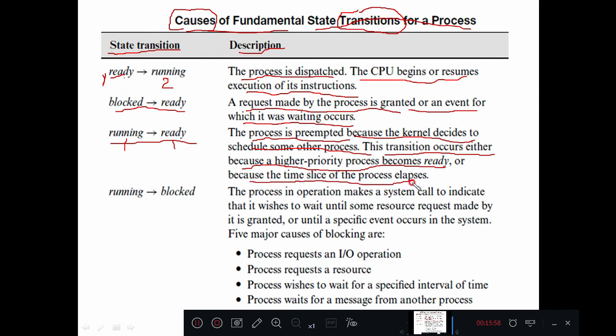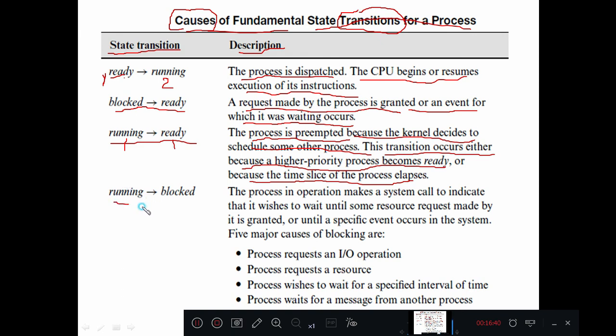This transition occurs either because a high priority process becomes ready, or because the time slice of the process elapses. In the first module we have seen round robin scheduling with time slicing. A particular time slice is allocated by the scheduler to a particular process. Once that time slice is over, the CPU will be released from that process and given to some other process. That is one condition. The second condition is whenever a high priority process becomes ready to execute on the central processor unit, then the state of the low priority process is changed from running to ready.